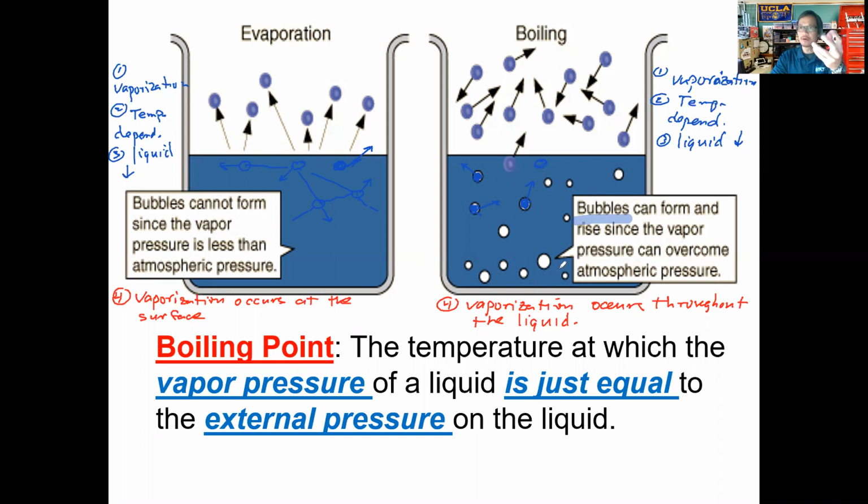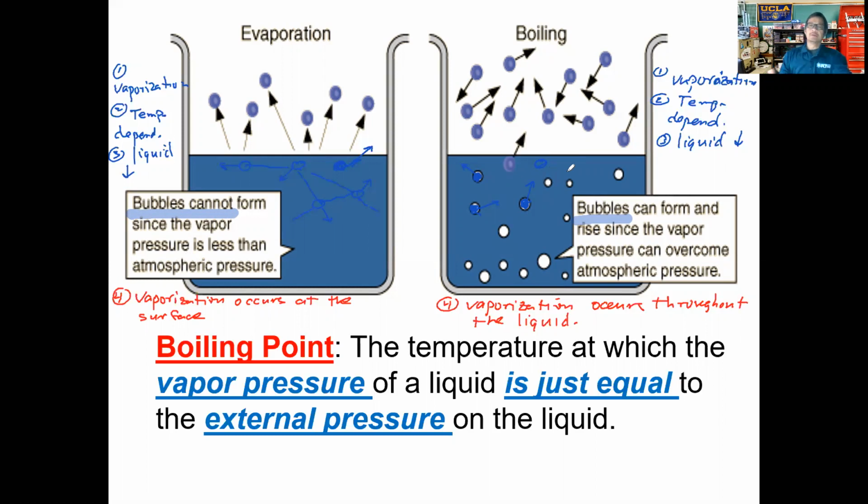If it's ethanol, those are ethanol vapors that are rising up to the top and breaking free and then becoming a vapor up here. All right, so that's boiling. And that's what we can observe. We can observe the bubbles here, but we don't have any bubbles here, because in evaporation the process of vaporization only occurs at the surface. You get bubbles here because you have vaporization occurring throughout the liquid. So you have vapor particles forming underneath the surface, and that's how we account for those bubbles.